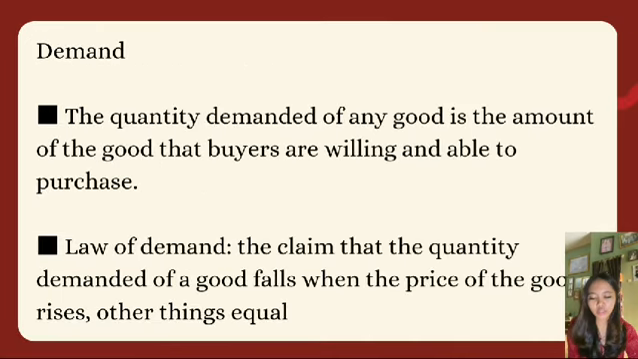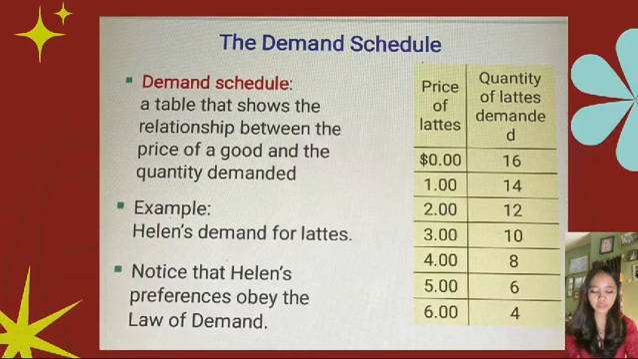Next, the demand. The quantity demanded of any good is the amount of the good that buyers are willing and able to purchase. Law of demand: the claim that the quantity demanded of a good falls when the price of the good rises, other things equal. The demand schedule is a table that shows the relationship between the price of a good and the quantity demanded. Example: Helen's demand for lattes. Notice that Helen's preferences obey the law of demand. And guys, you can see the table on the side.